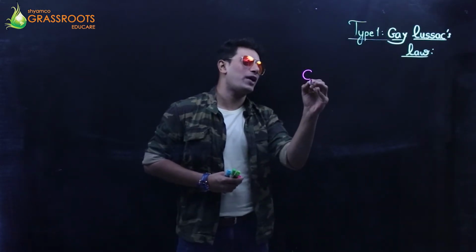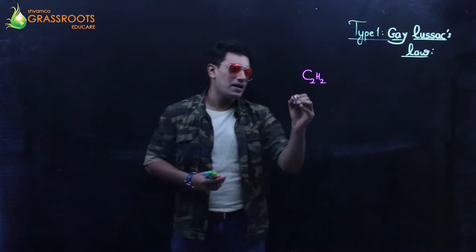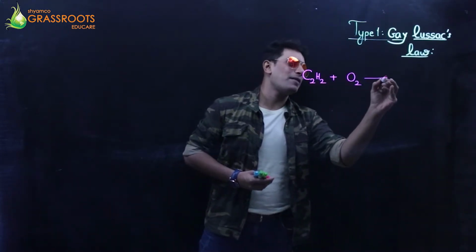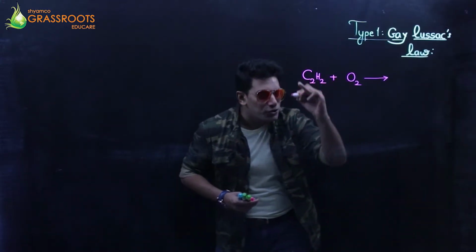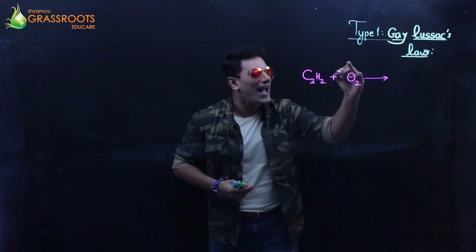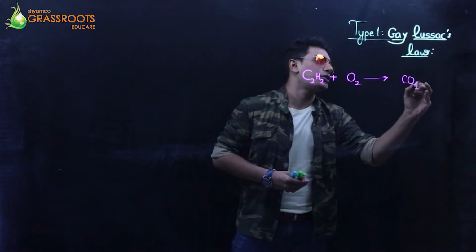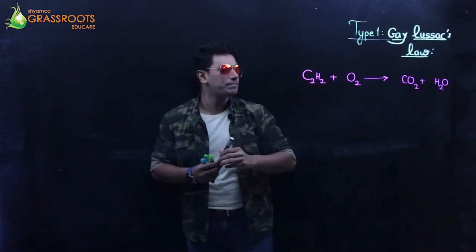Acetylene is C2H2, a hydrocarbon. Acetylene reacts with oxygen. The first step is always a balanced chemical reaction. Whenever any hydrocarbon reacts with excess oxygen, we get carbon dioxide and water. This is fixed. Let's balance it.